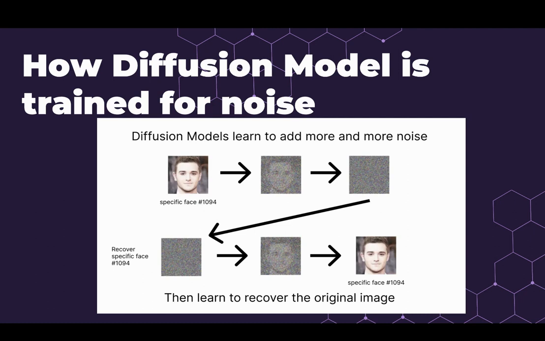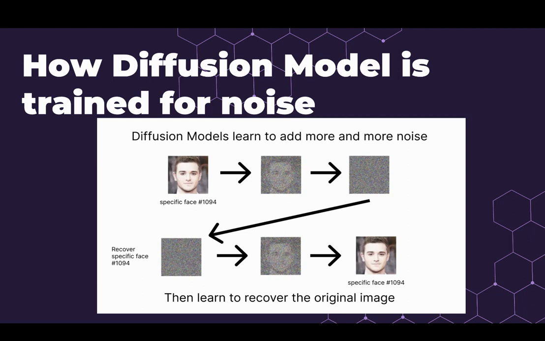Now, on the second horizontal line, we will see the completely blurred image. Now we will ask the generative AI to remove some amount of noise, so it creates the next image, which is a little bit blurred. Now we ask it again to remove all the noise. Now it will create the final image, that is the original image.